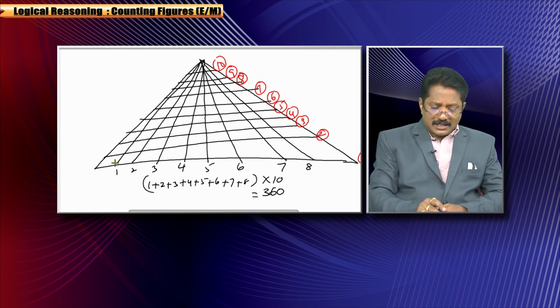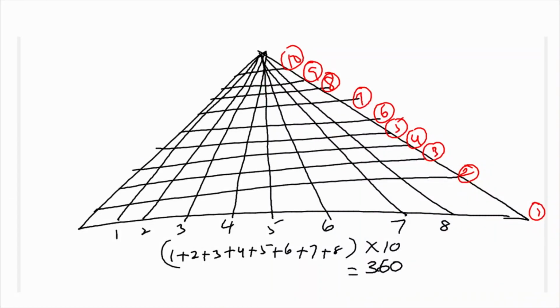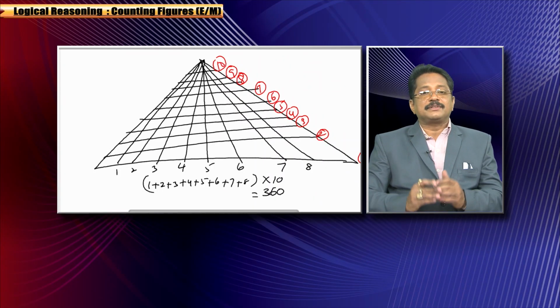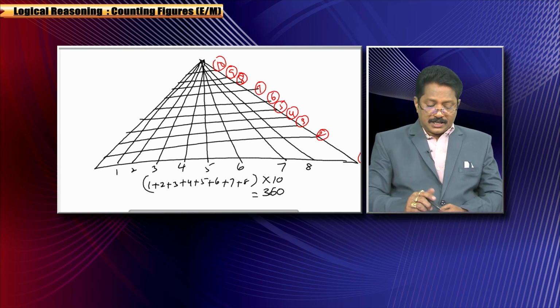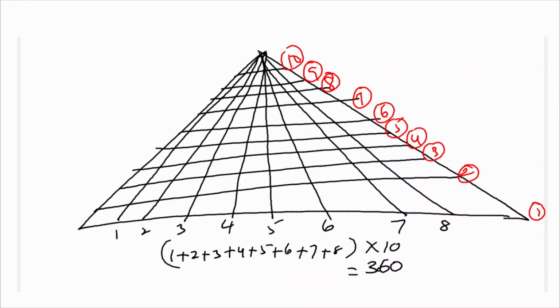So how many parts is it divided into vertically? There are 8: 1, 2, 3, 4, 5, 6, 7, 8. How many parts is it divided into horizontally? 1, 2, 3, 4, 5, 6, 7, 8, 9, 10. So for the vertical parts, you have to add them all and multiply the sum by how many times you divided horizontally. Here, 1 plus 2 plus 3 plus 4 plus 5 plus 6 plus 7 plus 8. What is its value? Maybe you don't know.